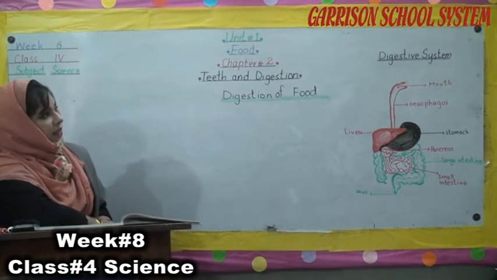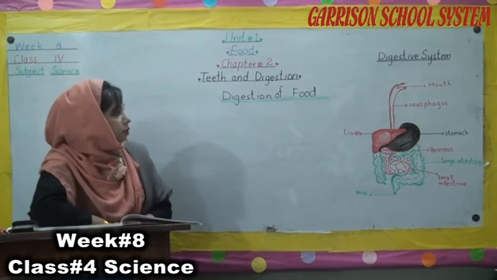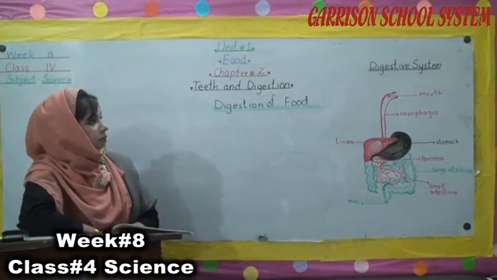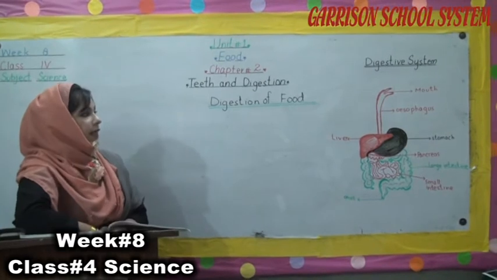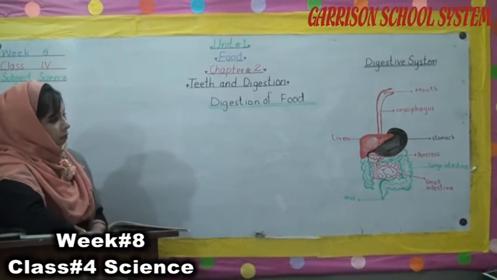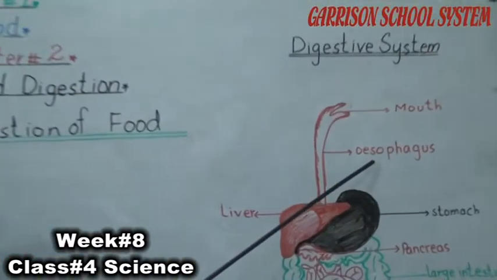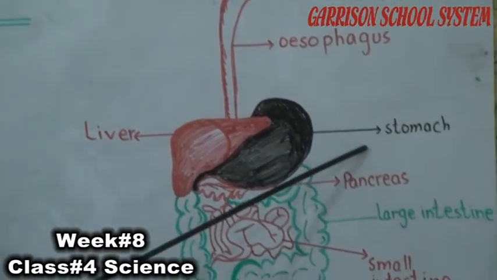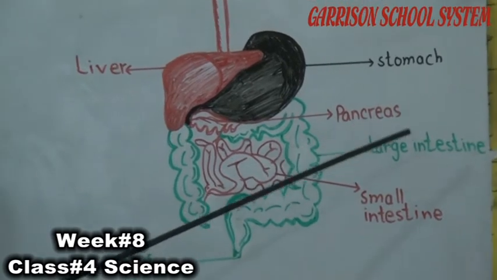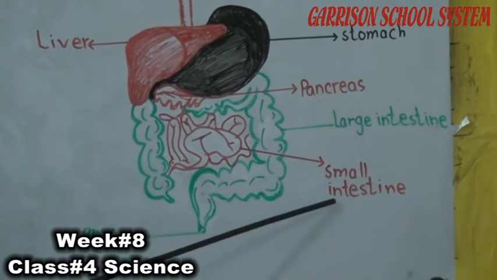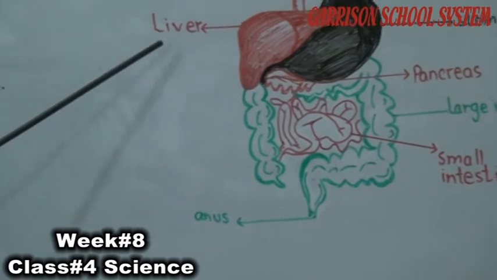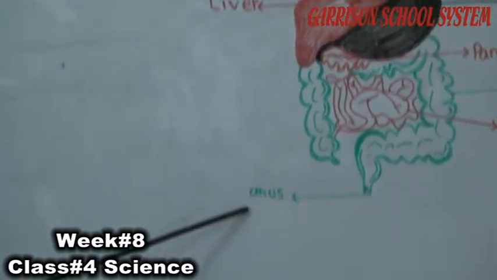The organs which help in the digestion of food, or in the digestive system, are called the digestive organs. They are mentioned on the board: mouth, esophagus, stomach, pancreas, large intestine, small intestine, liver, and the last one is anus.